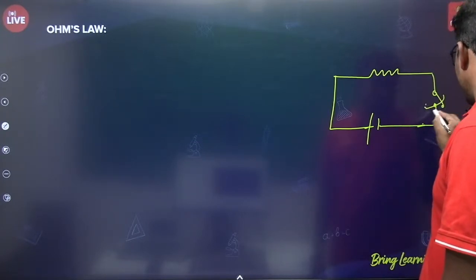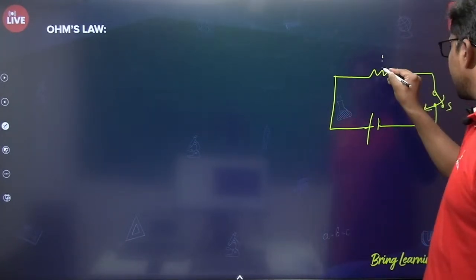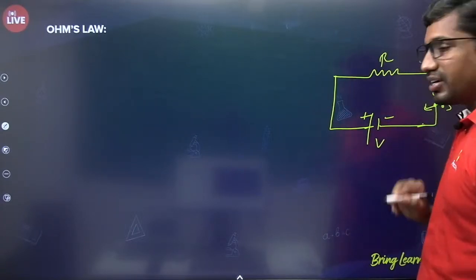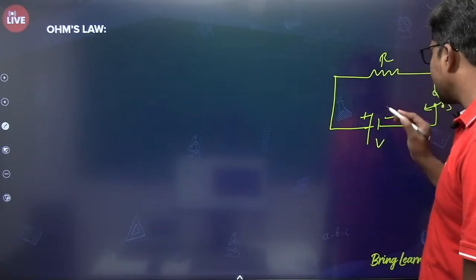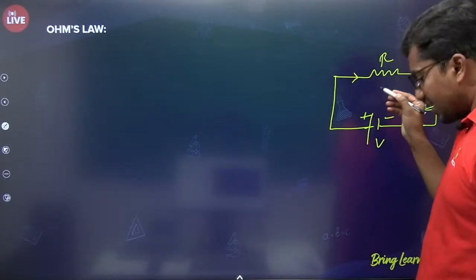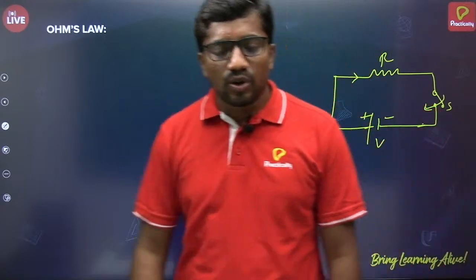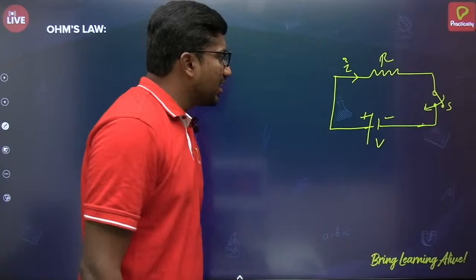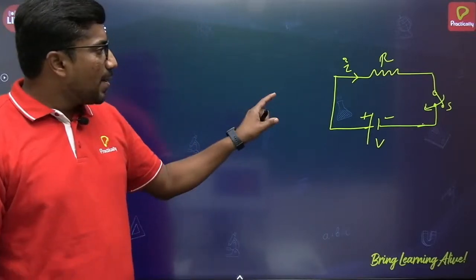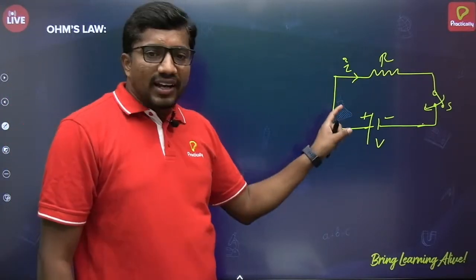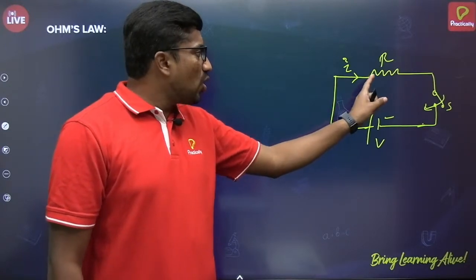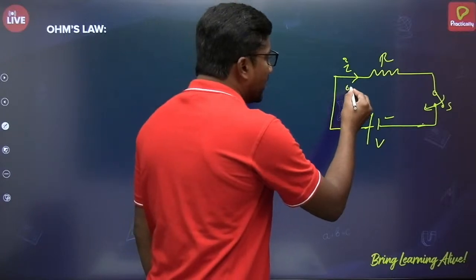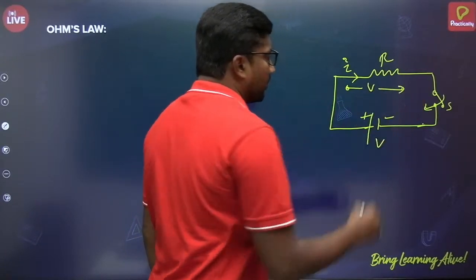Okay, now the switch is closed. The resistance of the resistor is R. The voltage source has some voltage, let it be V volt, or else the EMF is V volt. As it is a closed path, as I said just now, electric current will flow. Let the amount of current flowing through it be I. When the current flows through here, a voltage drop exists across this resistor. Let the voltage drop that exists over here be V.